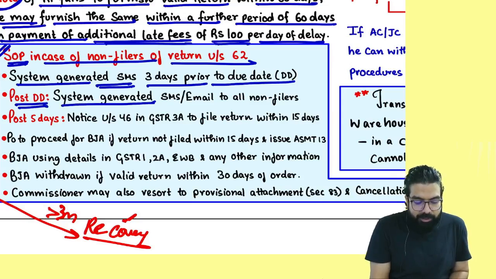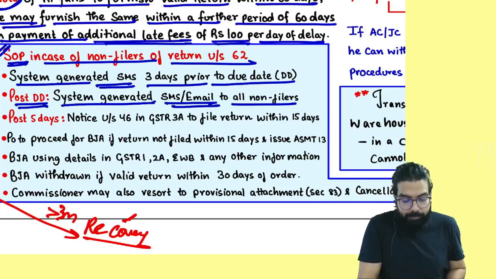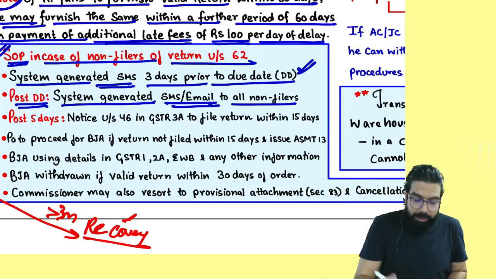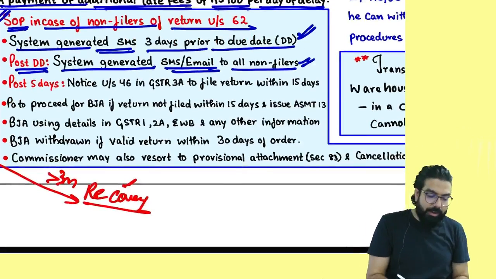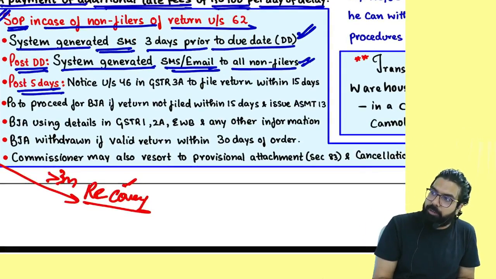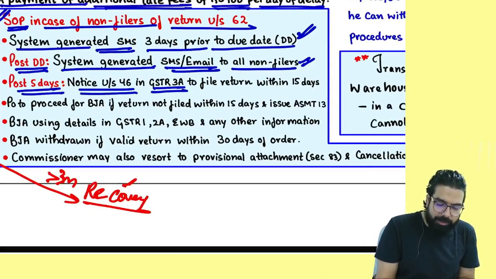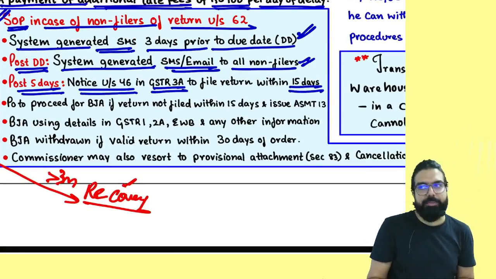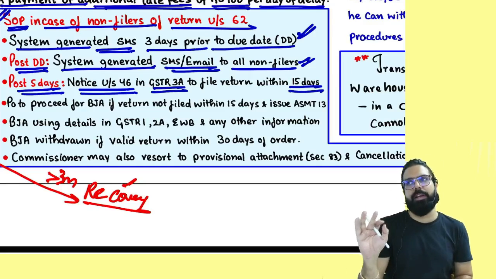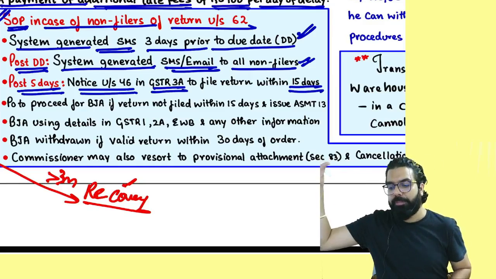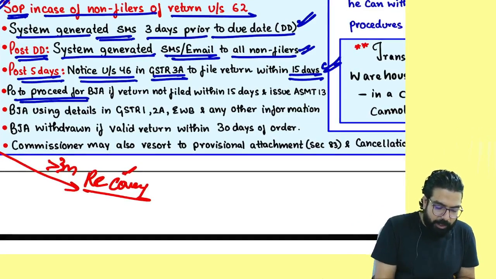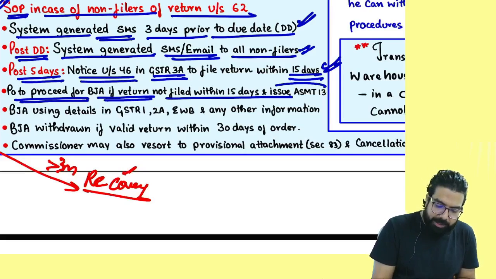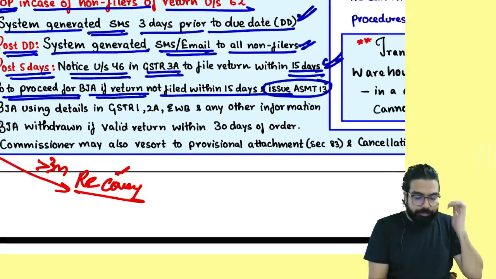Now, post the due date, one system generated SMS also will come to everyone. But then, email and SMS after the due date will come only to the non-filer. Now, after 5 days of the due date, they are telling one notice will be given to you to file the return within 15 days. If you file the return within 15 days, no problem. Now they can go for scrutiny. But if you don't file the return within how many days? 15 days, proper officer will proceed to best judgment assessment if return is not filed within 15 days, and he will pass the assessment order.